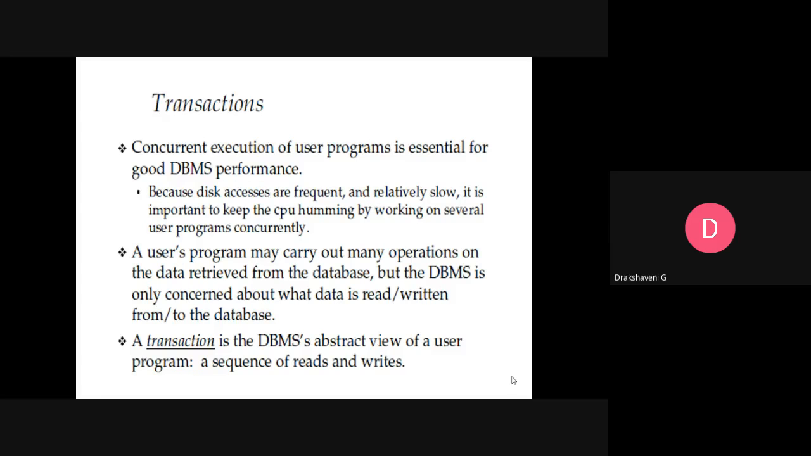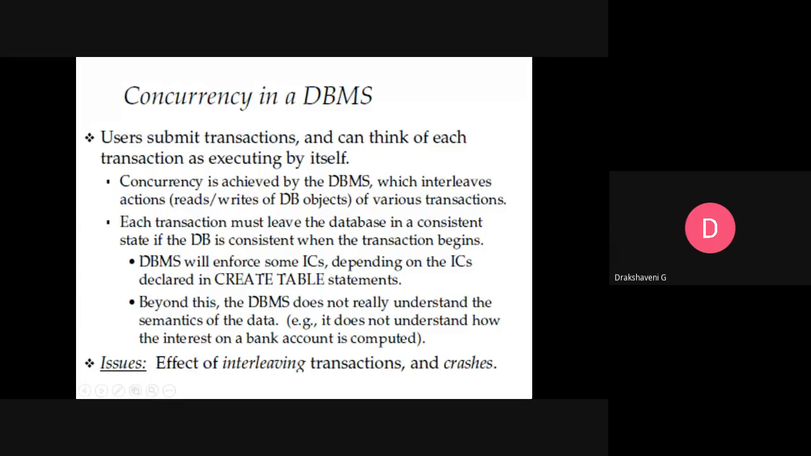So concurrent execution of a user program is essential for good DBMS performance. How many people will be using Amazon in 1 minute? At least now you can see in Diwali time, maximum people will be using. Suppose your second semester result is announced, then how many people at that particular time will be accessing the server? There will be many people accessing the server at that particular time.